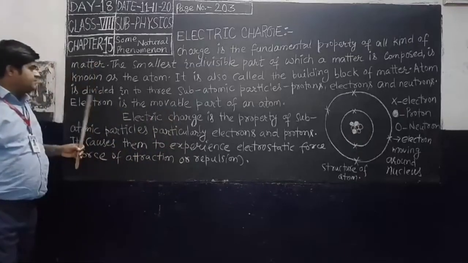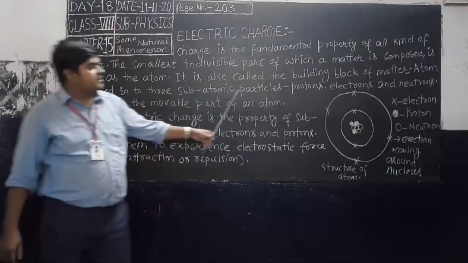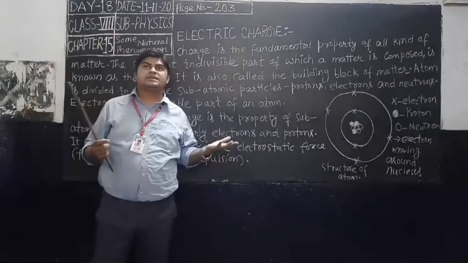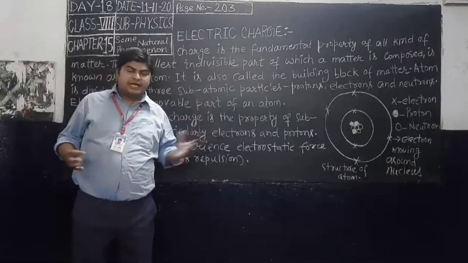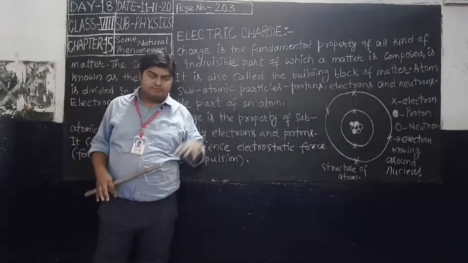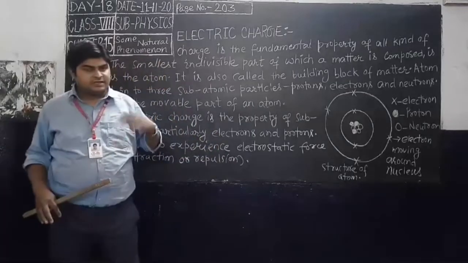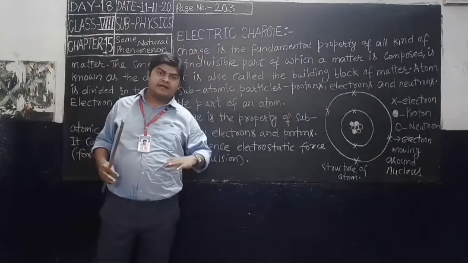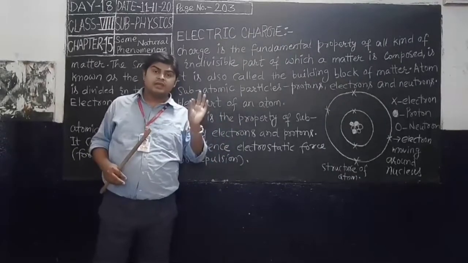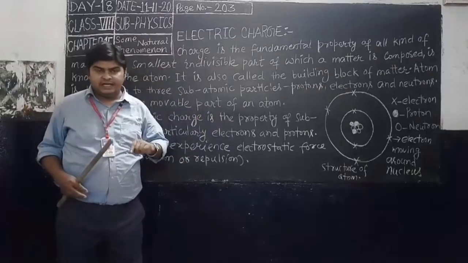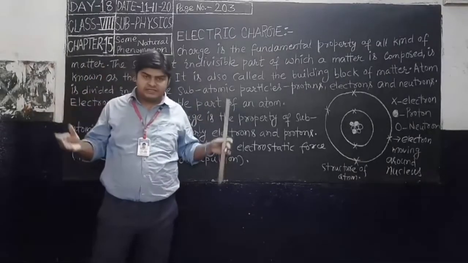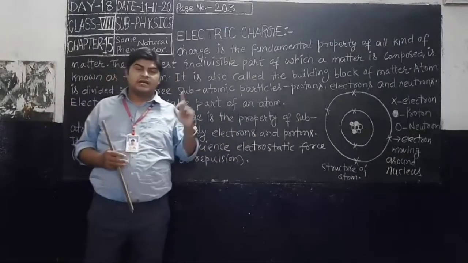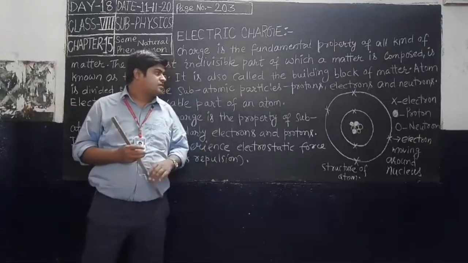Atom is divided into three subatomic particles: protons, electrons, and neutrons. In earlier times it was supposed that the atom is the smallest particle, but now we know it is also subdivided into three parts: electrons, protons, and neutrons. That means any matter consists of atoms, and atoms consist of three parts.